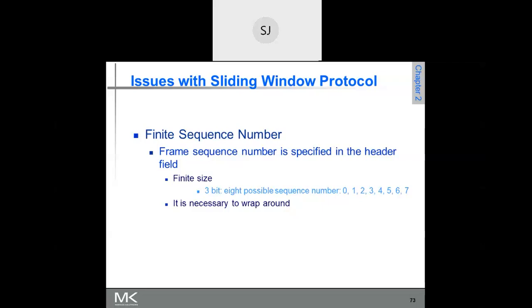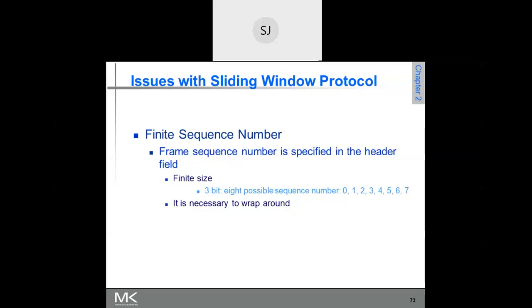Another technique is sending the duplicate acknowledgement. Because frame number 2 is lost, the receiver sends a duplicate acknowledgement for having received 1. The receipt of the duplicate acknowledgement indicates to the sender that frame number 2 is lost. Another technique is selective acknowledgement.